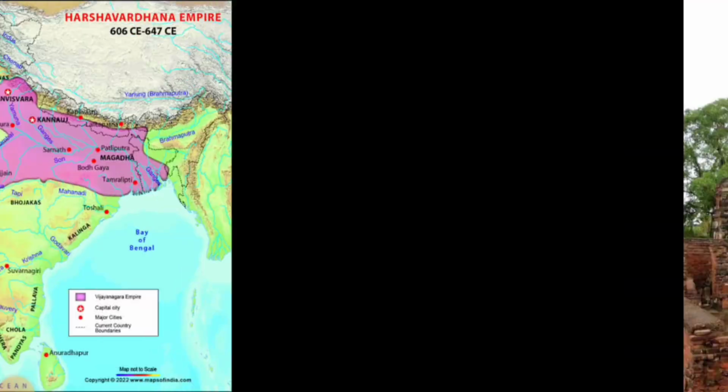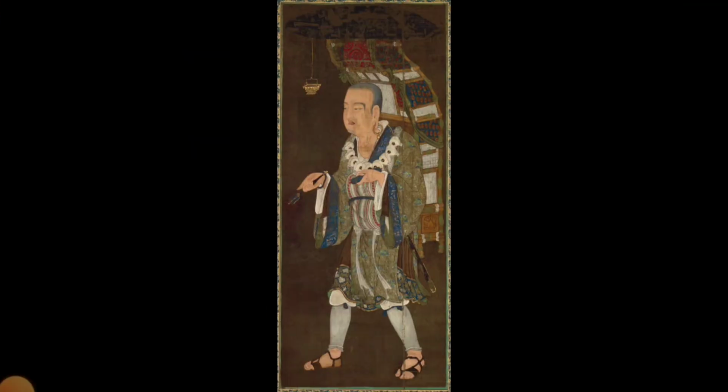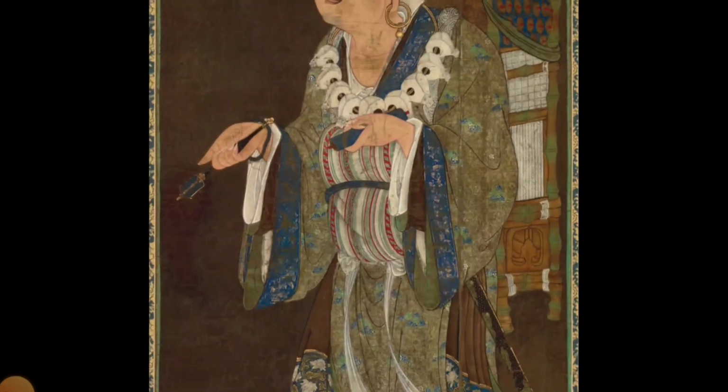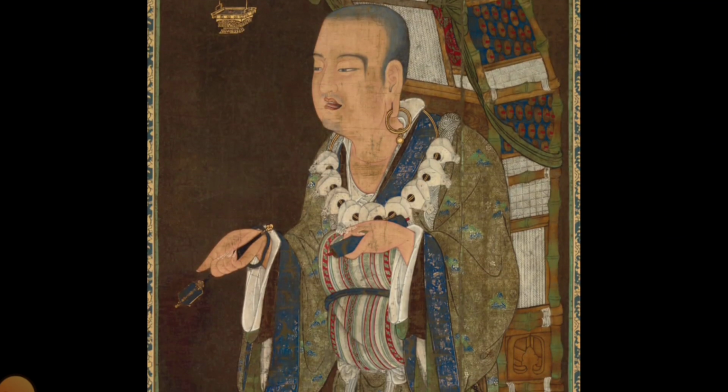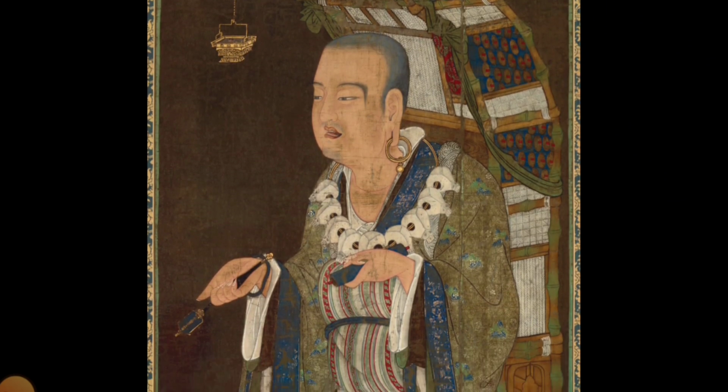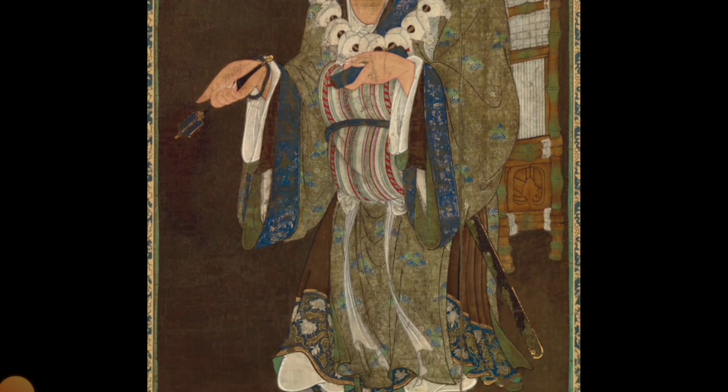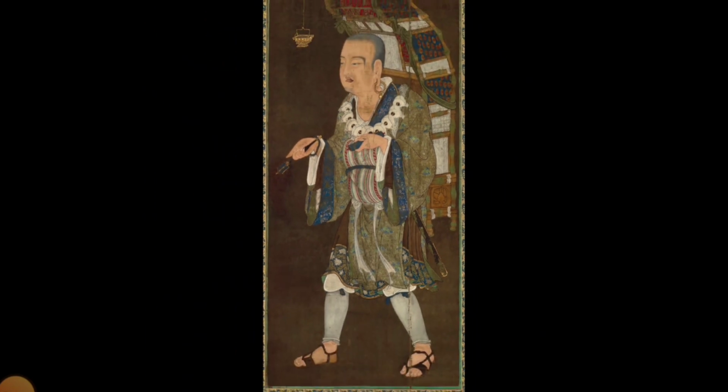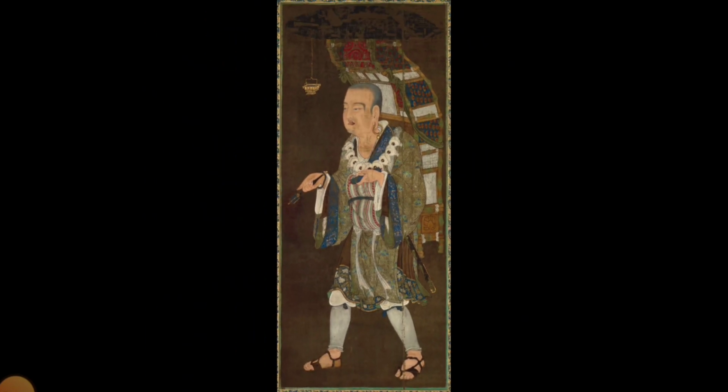This was the other contemporary during Harshavardhana's reign, that is Yuan Sang. He was a Chinese scholar, traveler, and a Buddhist monk who wrote about Harshavardhana and his administration. So this is Chinese traveler Yuan Sang, and he came to India during the 7th century, and he translated the Buddhist texts into Chinese language.